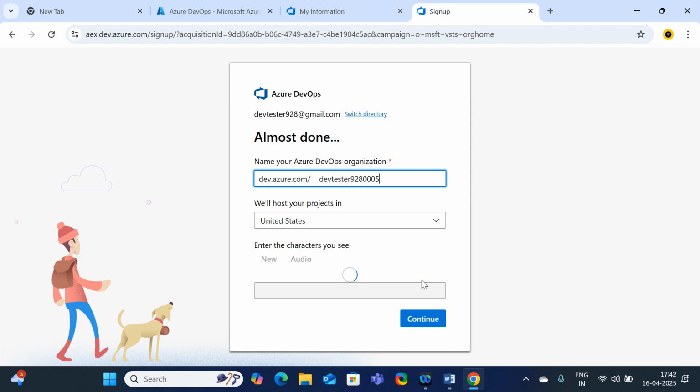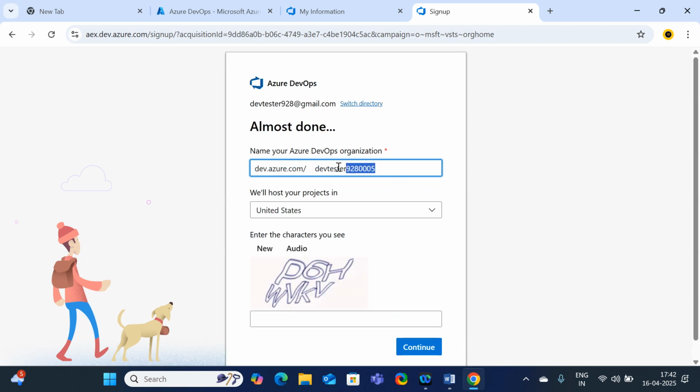Then it asks you to continue. Yes. And I'm going to create SBI application dev.